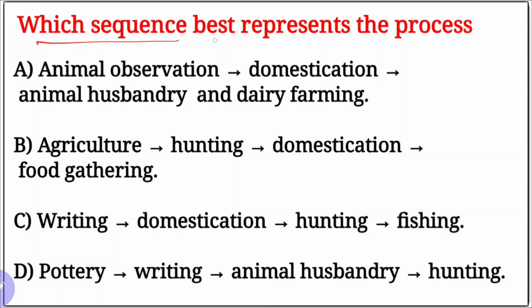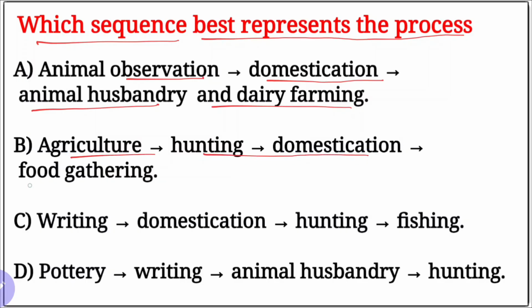Which sequence best represents the process? The options are: animal observation, domestication, animal husbandry, and dairy farming. Yes, true. Agriculture, hunting, domestication and food gathering. Writing, domestication, hunting, fishing. Pottery, writing, animal husbandry and hunting.